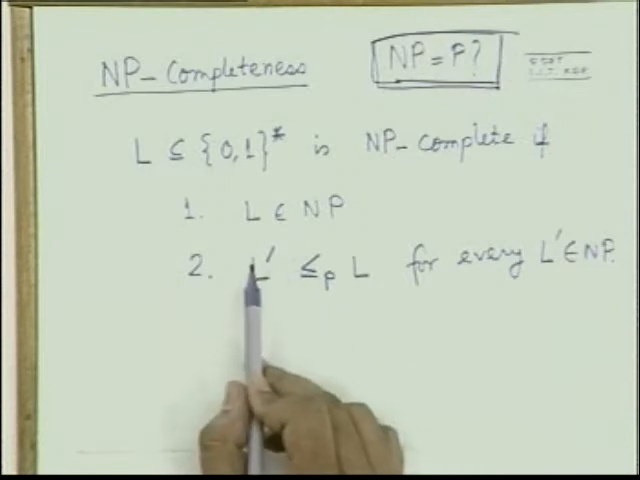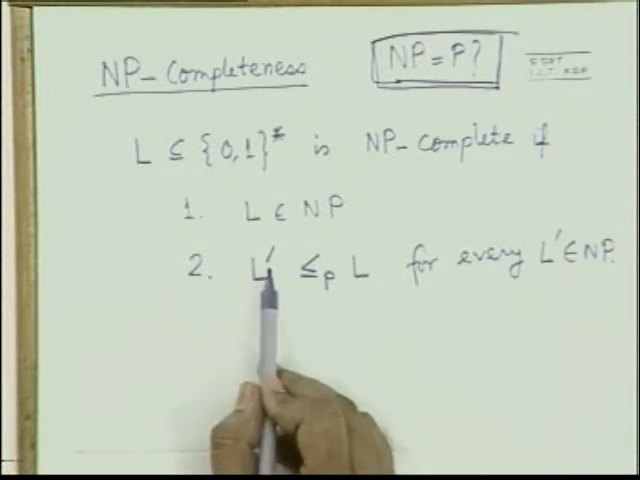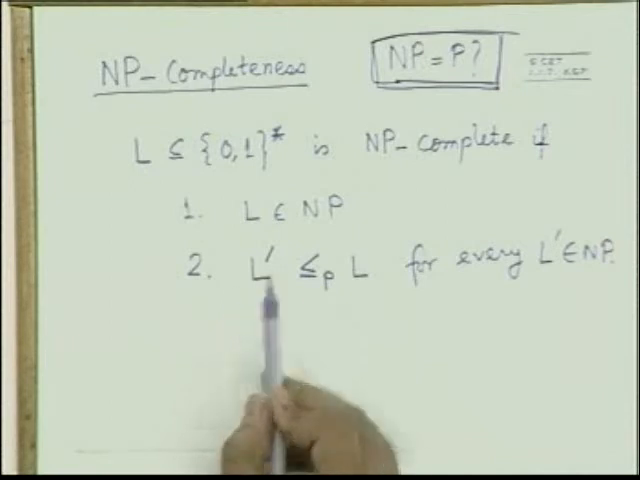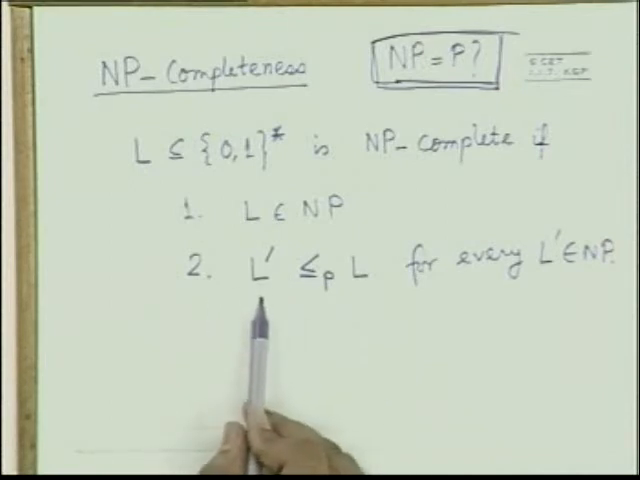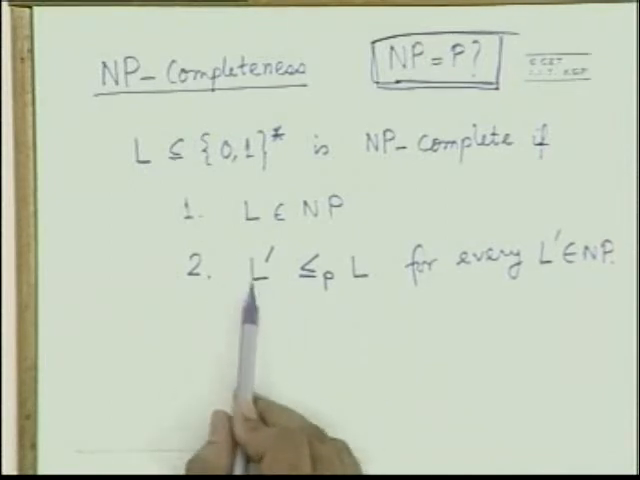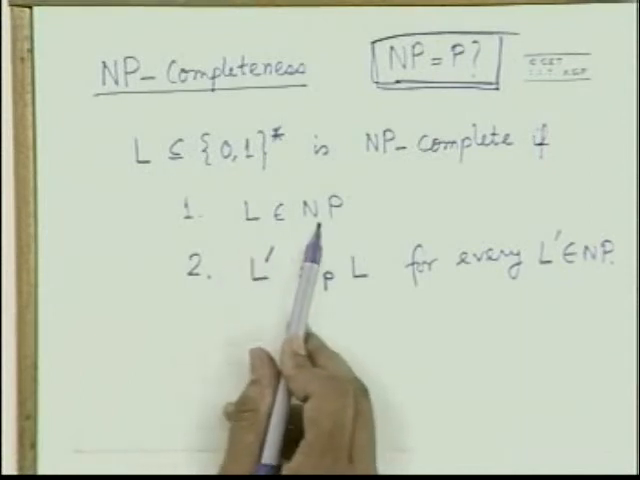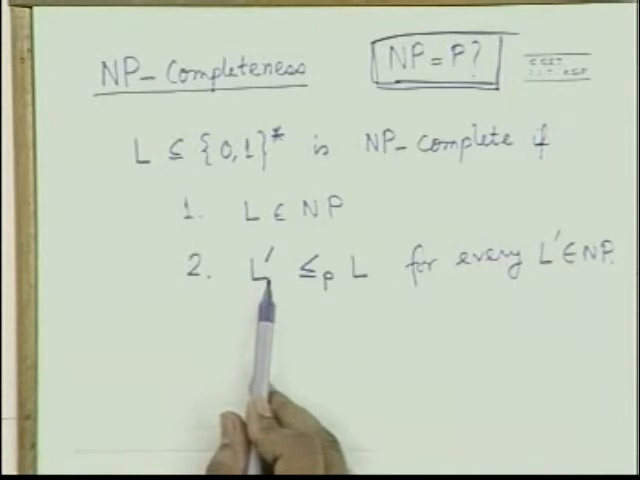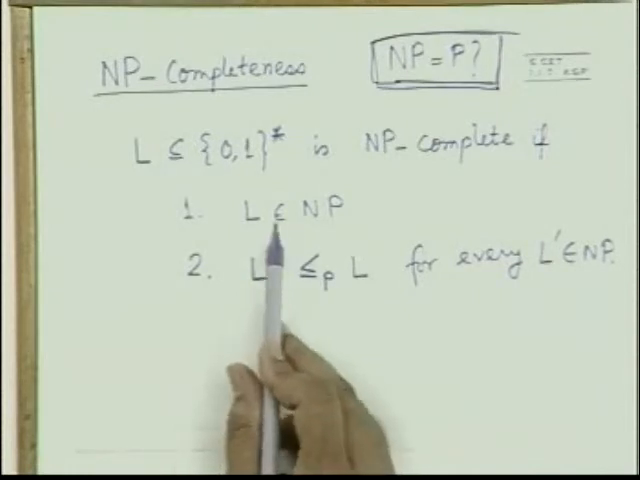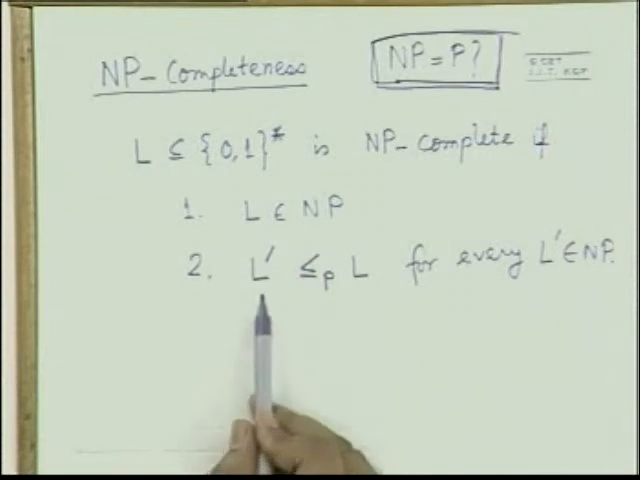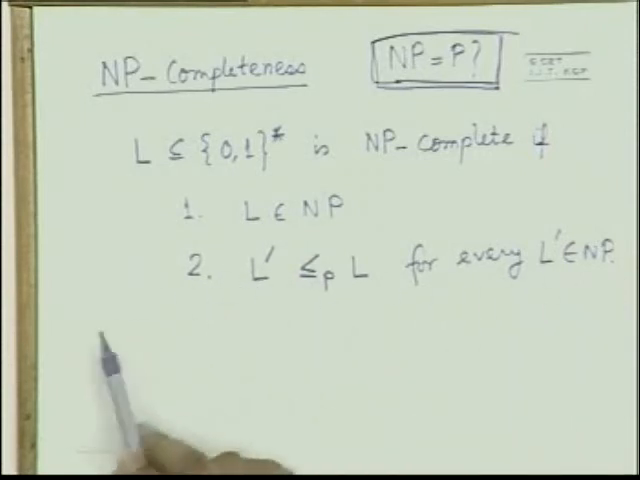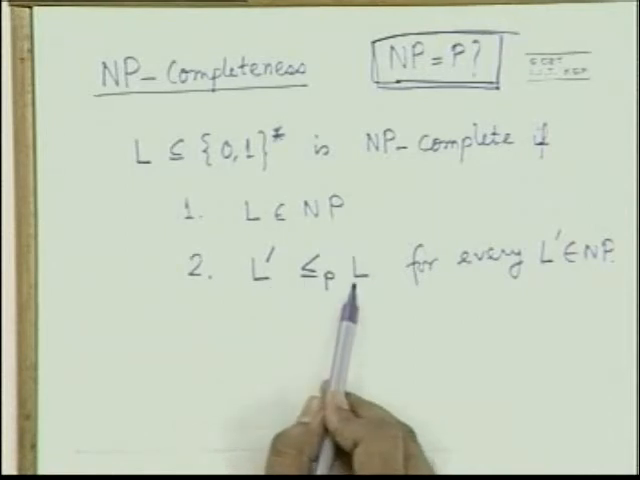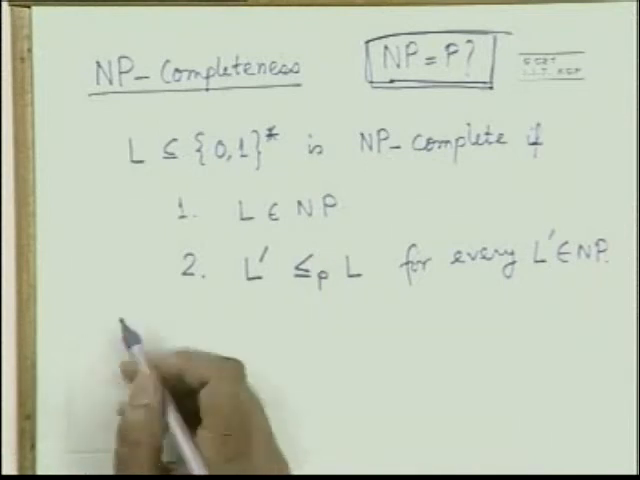But that task has been made easier for us, because some problems we already know are NP complete, like SAT. SAT already satisfies these two conditions. I have already told you SAT is in NP, and all problems in NP can be shown to be polynomial time reducible to SAT. So at least we know that SAT is an NP complete problem. So if I replace this L prime with SAT, automatically it is done that all problems in NP are polynomial time reducible to L. Okay, so this is the definition of an NP complete problem.